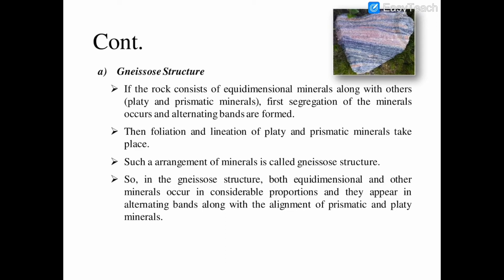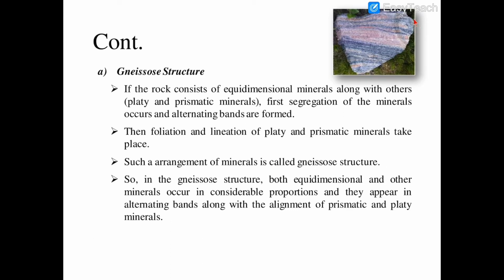What happens under the metamorphism process? First of all, the segregation of minerals occurs and alternating bands are formed. Then foliation and lineation of platy and prismatic minerals take place. In case of platy minerals we use the term foliation. What is foliation? Means orientation of minerals. Means orientation of platy minerals takes place, and in case of prismatic minerals we use the term lineation. This is also an orientation of the prismatic minerals. So this type of arrangement of minerals is called gneiss structure.